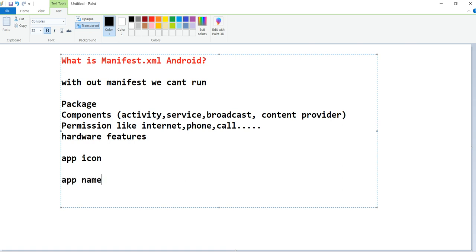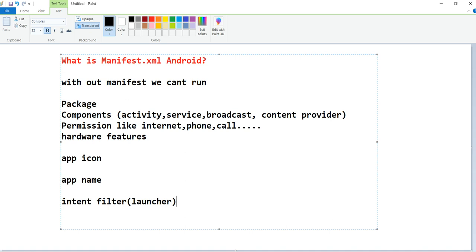Also one more thing is intent filter. We'll discuss the intent filter separately. The intent filter simply says which launcher activity should launch first, that can be decided here. So these are all the things in this.